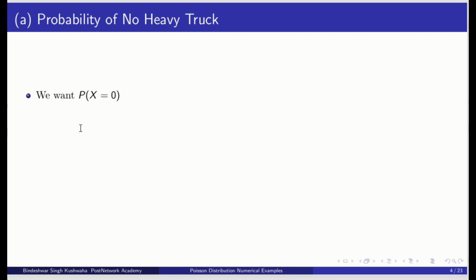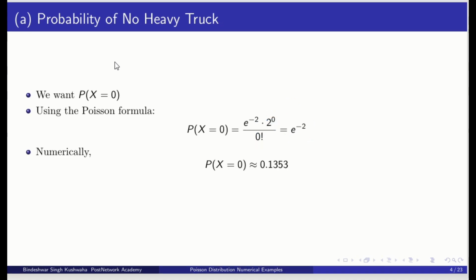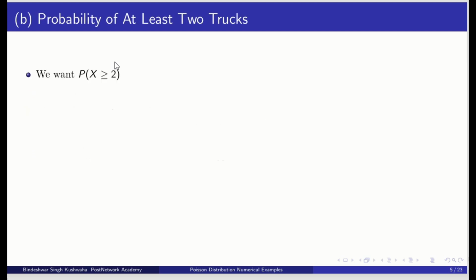So when no trucks arrive, that means x has value 0. So we will put it. When x is equal to 0, we have lambda 2, and 2 raised to x is 2 raised to 0, and factorial 0. So we will get e raised to minus 2. This is the probability that no heavy truck arrives, and finally it would be 0.1353.